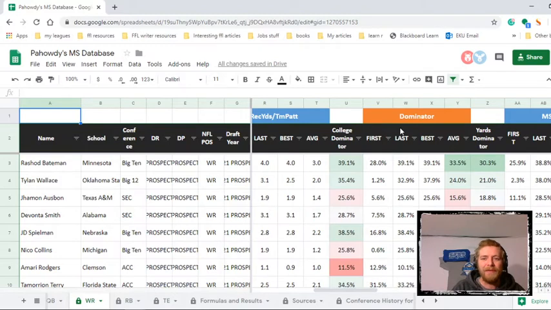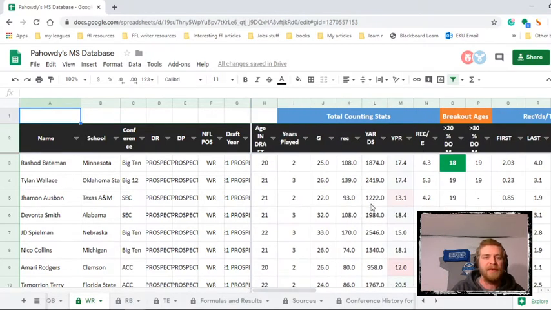Just having to look at their first, last, best, and average instead of having to look along all those columns to figure it out for yourself, since these are mostly the categories we use. Again, everyone has a first year, not everyone has an age 18 year, so we end up talking about first, last, best, average. All right, I think that's it.